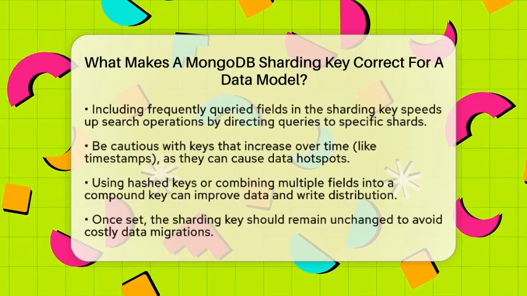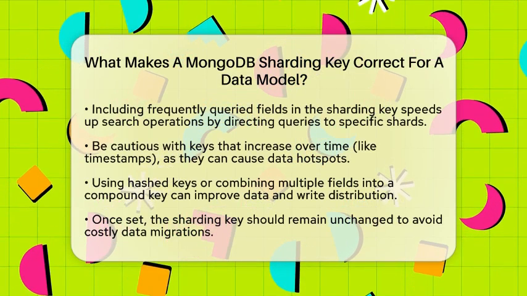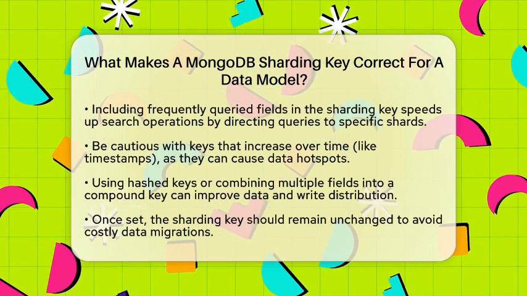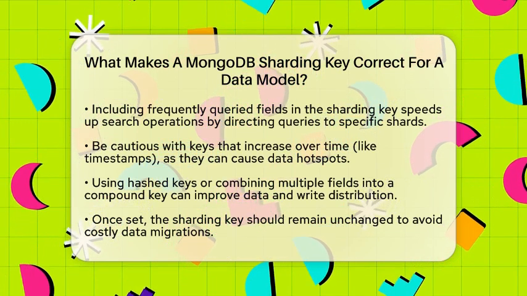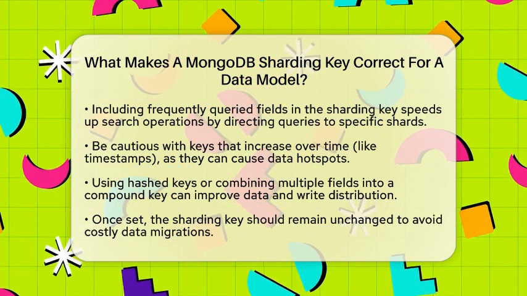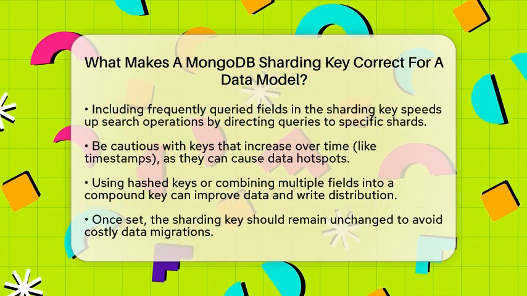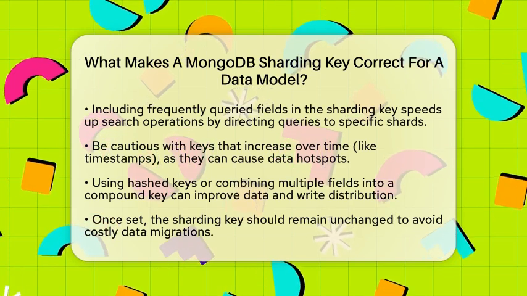It's also important that the sharding key supports your most common queries. If most of your searches filter by a certain field, including that field in the sharding key makes queries faster. MongoDB can then send the query directly to the right shard instead of searching all over the cluster.